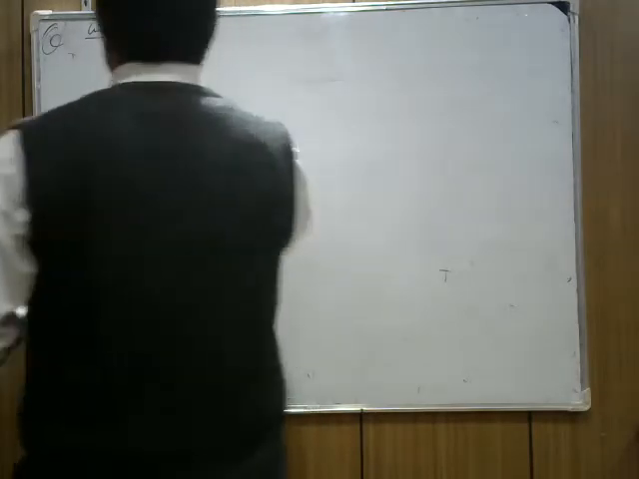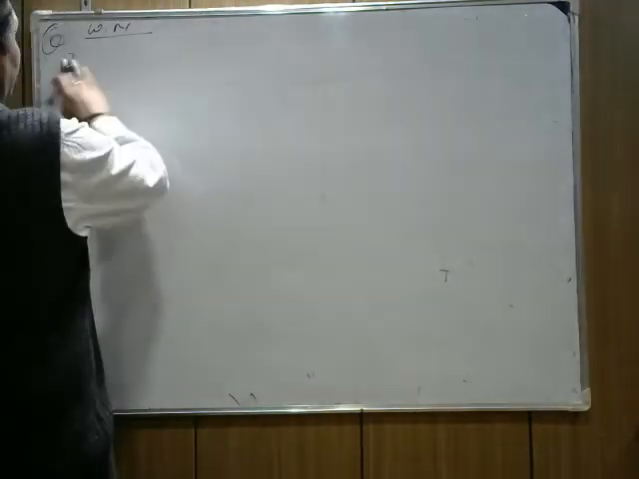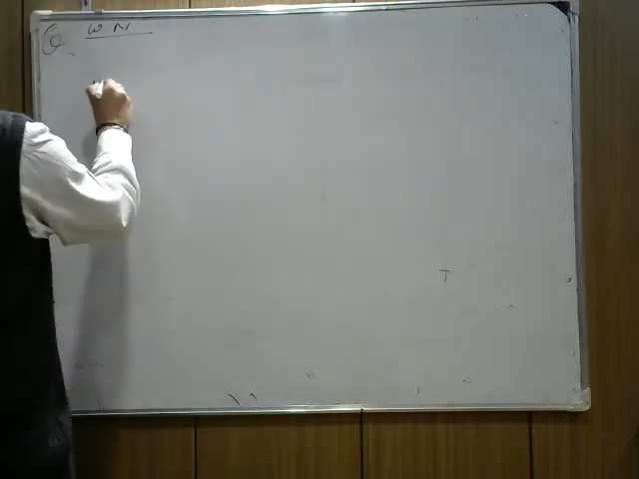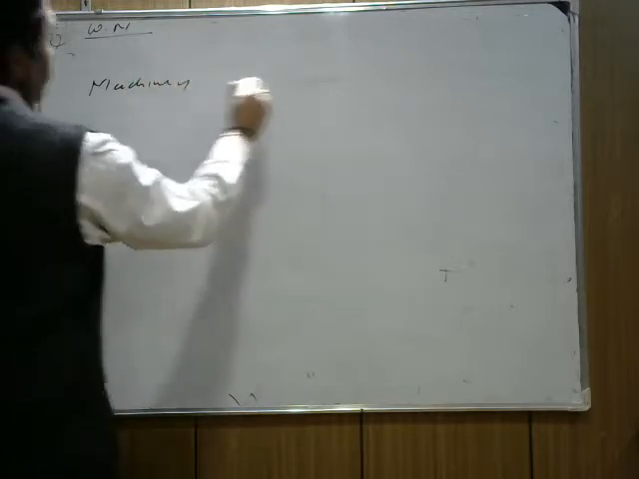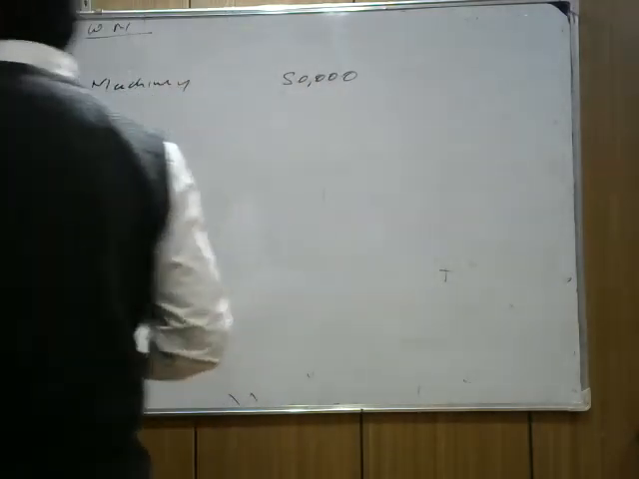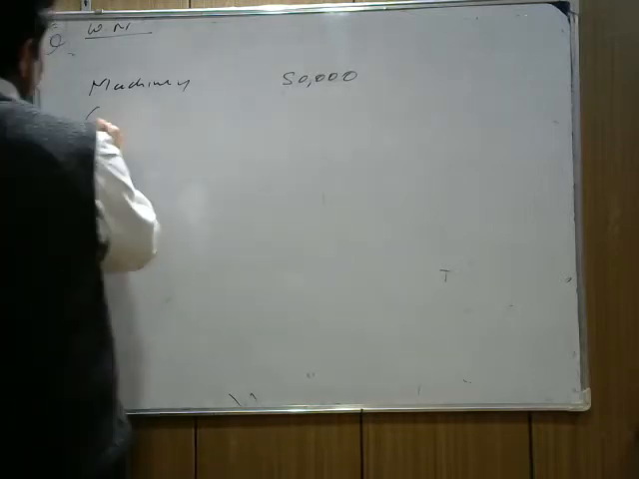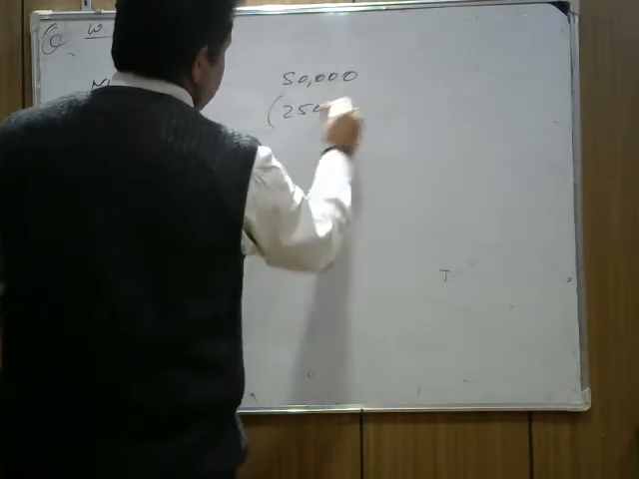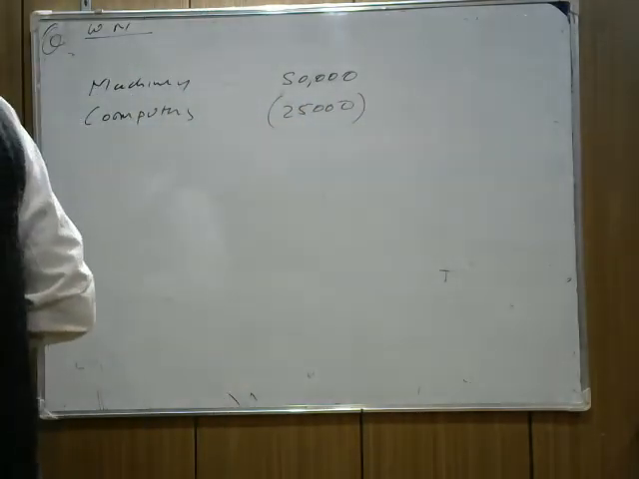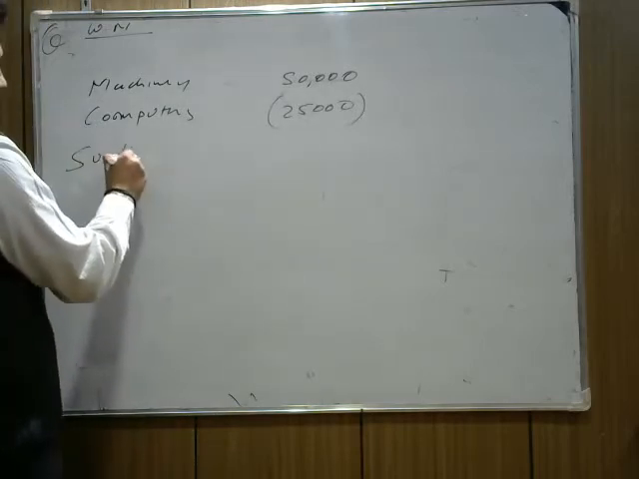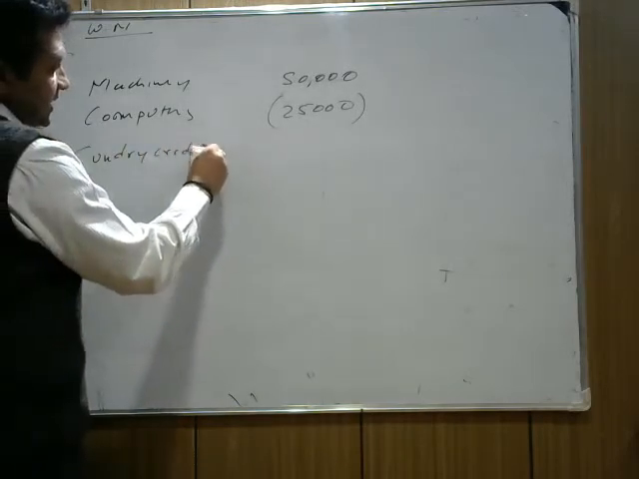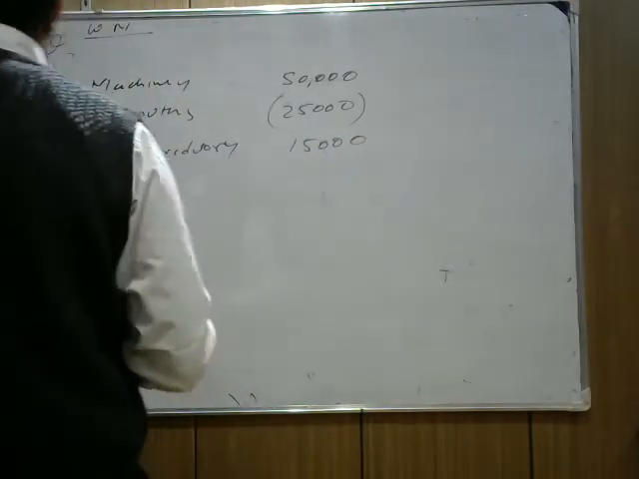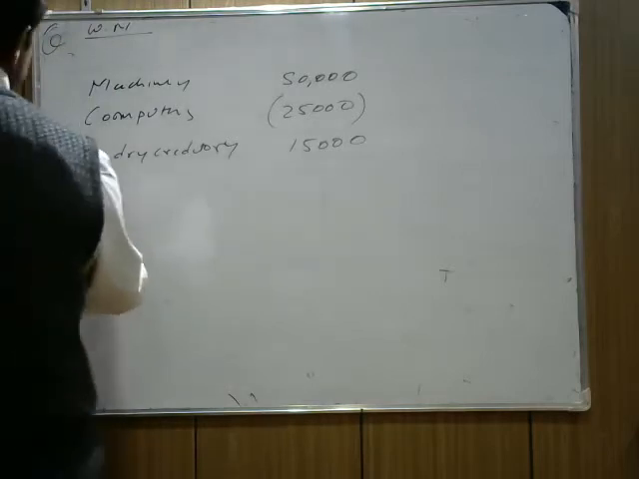Now, suppose we don't prepare the revaluation account. We just note whatever liability and asset decreases. Machinery increased by 50,000, we write it separately here. Computers decreased by 25,000, we write 25,000 in brackets because it decreases. Sundry creditors is a benefit for us. It increases the profit. We write 15,000 because we have to pay less.